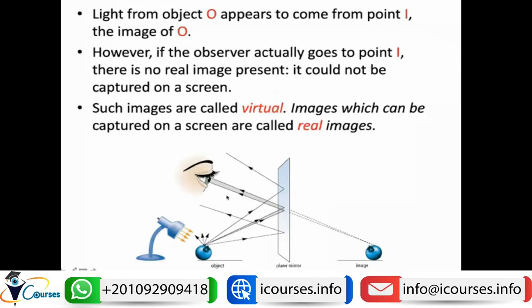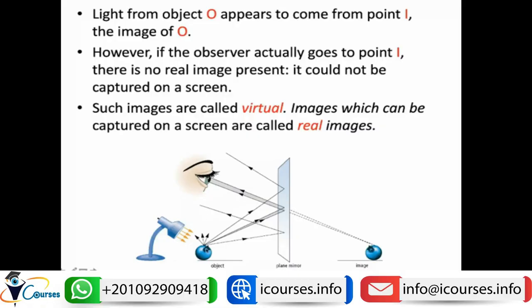So again, let's have another example. If we have an object here, and this is the source of light, this source of light will project light onto the object, and the object by diffuse reflection will cause reflection and scattering of light in all directions. Some of this light will hit the mirror and will be reflected according to the laws of reflection to hit the eye. So what can the eye see?